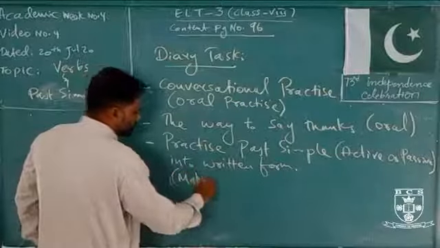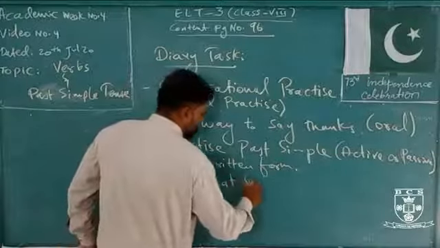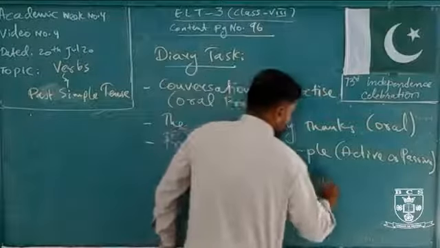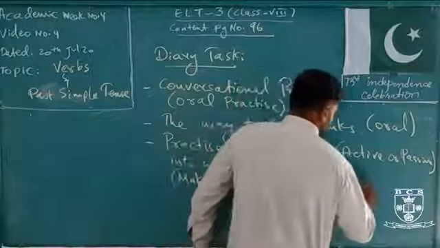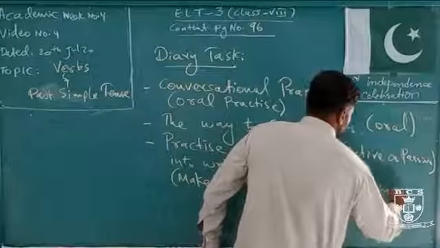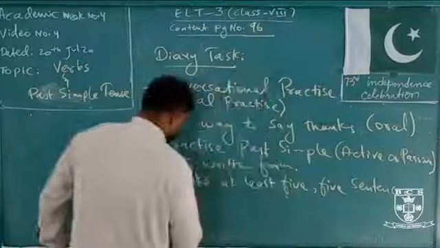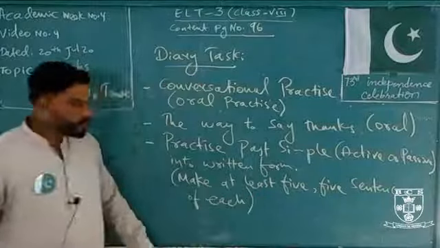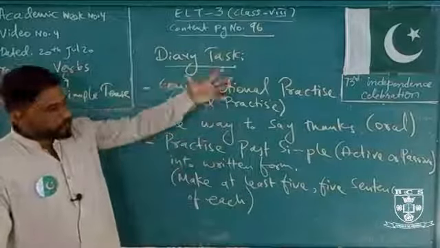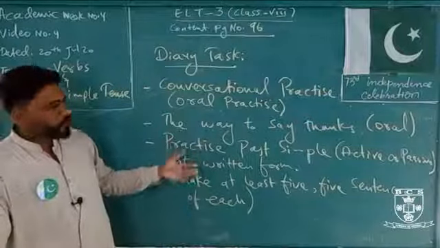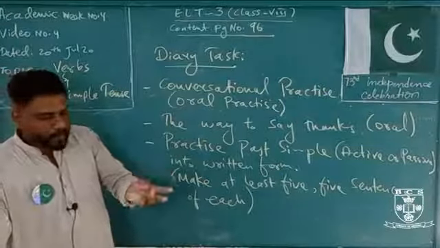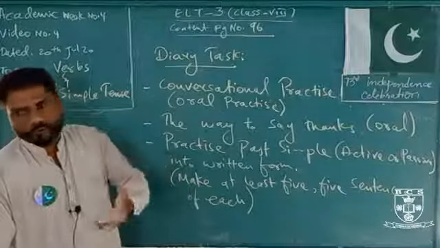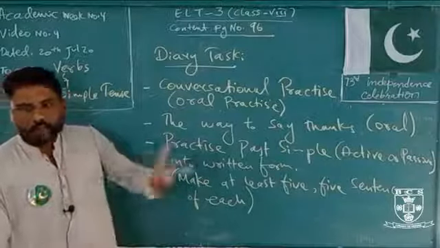Make at least 5 sentences of each, and keep this in your mind: don't make all the sentences affirmative. You have to make some affirmative, like one sentence affirmative, one negative, one interrogative, and for the other 2 it is up to you, affirmative, negative or interrogative, whatever it is.